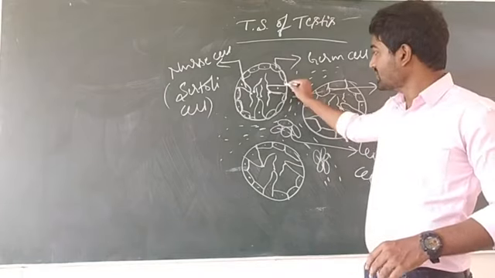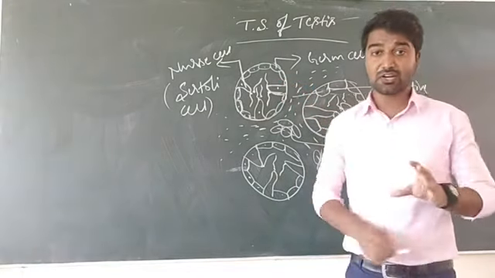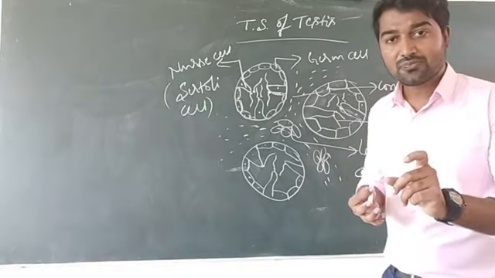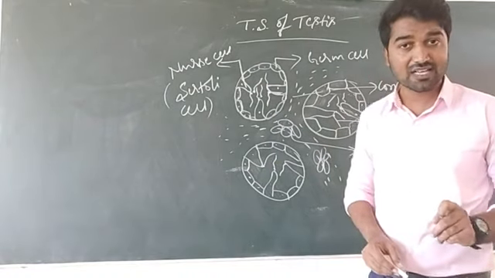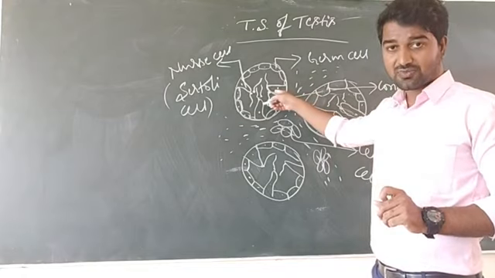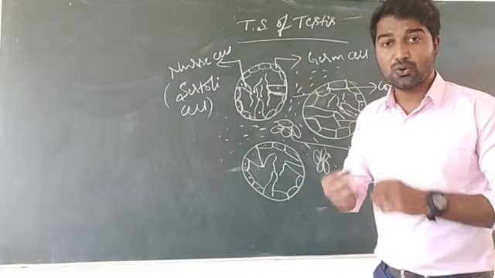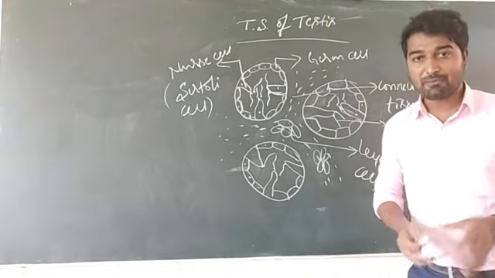Okay. And next, these cone-shaped large cells are known as Sertoli cells or nurse cells. They are very helpful for developing spermatids and sperm cells. That means they nourish the spermatids, or they provide nutrition to the developing sperm cells or spermatids.